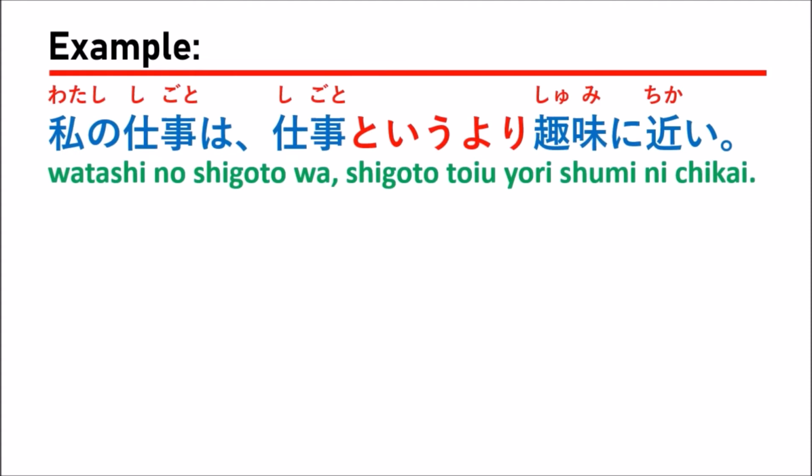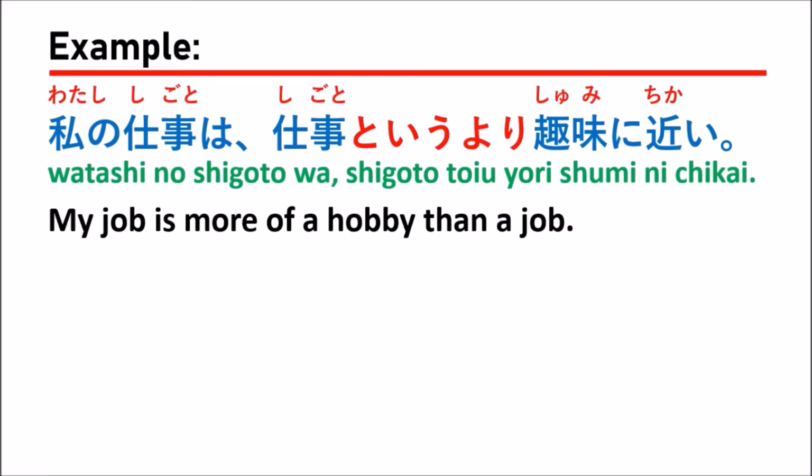The next example. 私の仕事は仕事というより趣味に近い。Which means that my job is more of a hobby than a job. In this sentence, they want to compare between job and hobby, right?